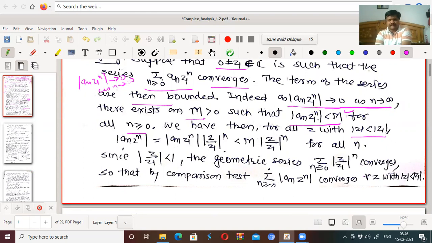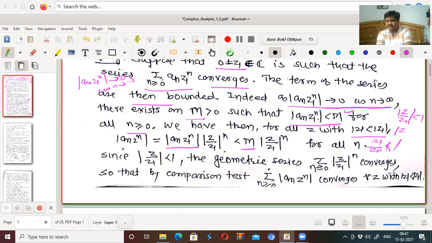And now, as the series converges for z1, this is bounded. So it is strictly less than some capital M. And if mod z less than mod z1, right, then mod z upon mod z1 should be less than 1.